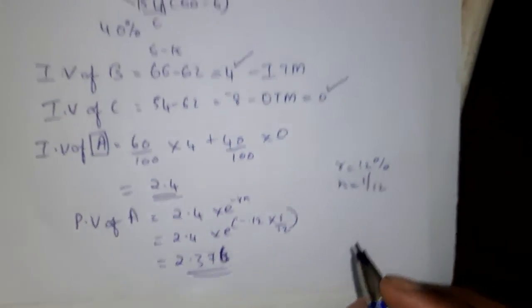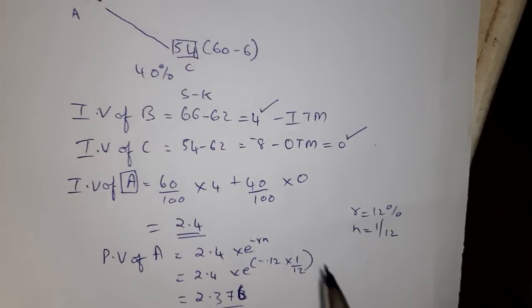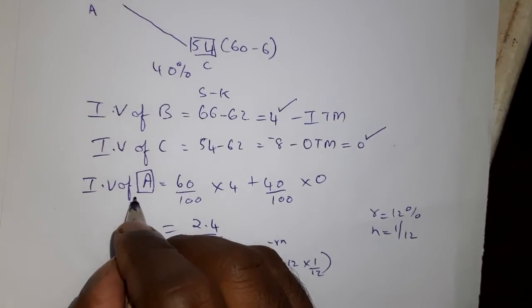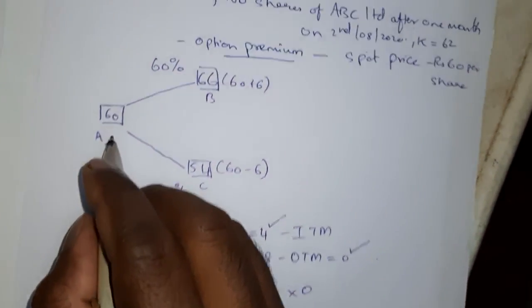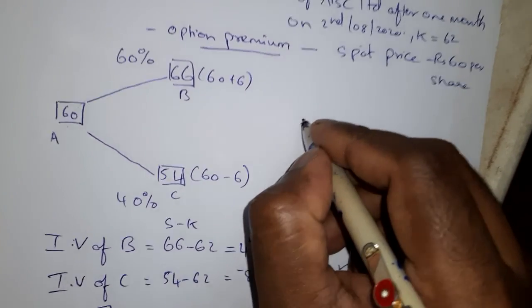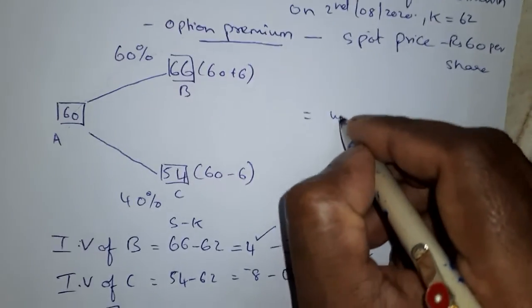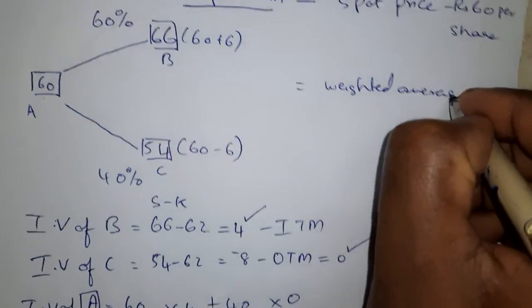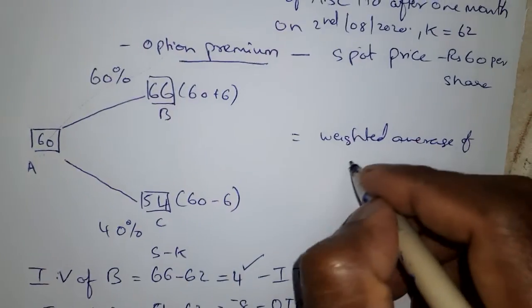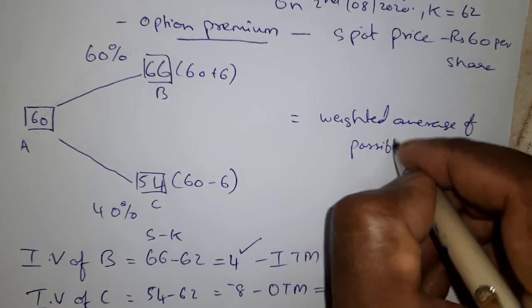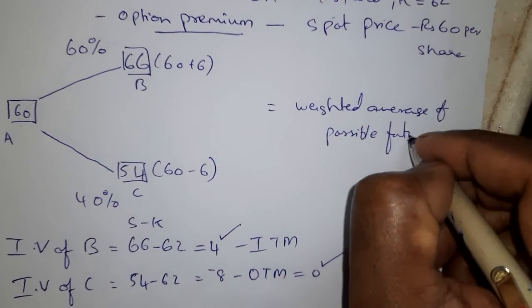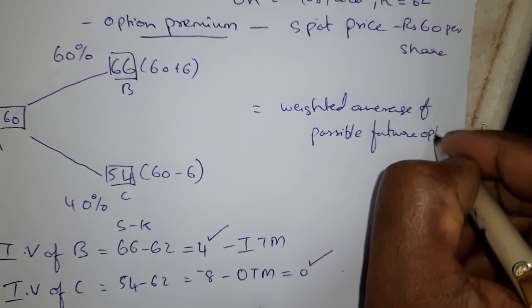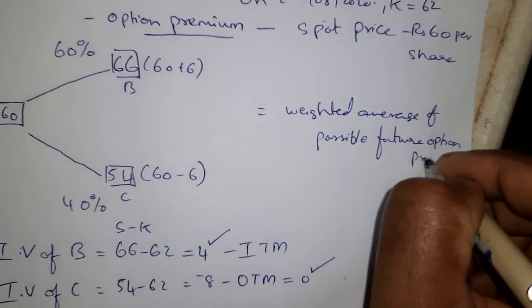So the question is, how do you find the option value of the contract? The option value of the contract is equal to the weighted average of possible future option prices.